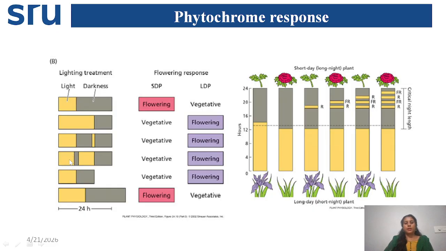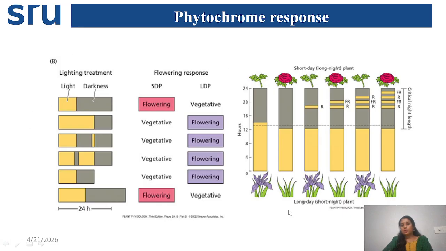This one is day period, again night period, daytime or light period, again dark period. So if this alternation happens, there is more light period. That's why the short day plant is vegetative and the long day plant shows flowering. If there is very little light and very little dark, again very little light and very little dark, the dark period is reduced, almost equal light and dark. Long day plants will flower and short day plants won't show flowering. So this one we already discussed.